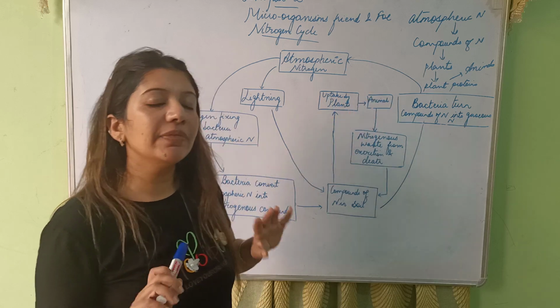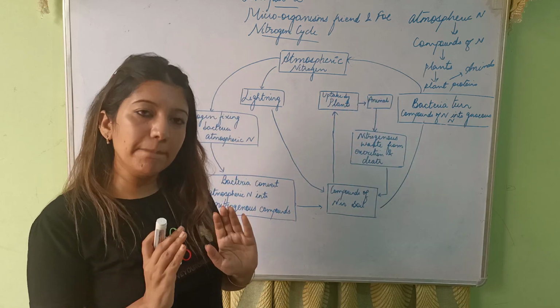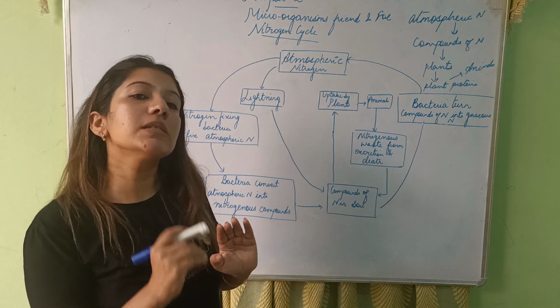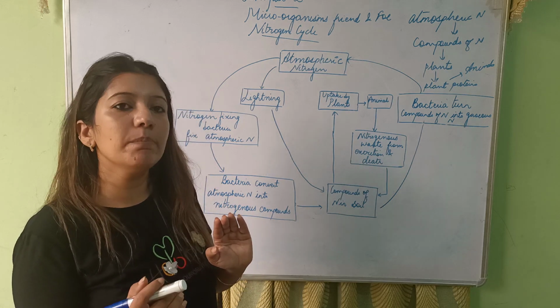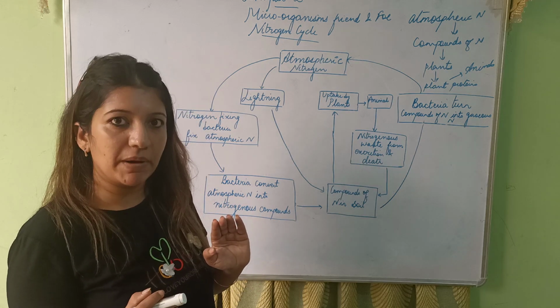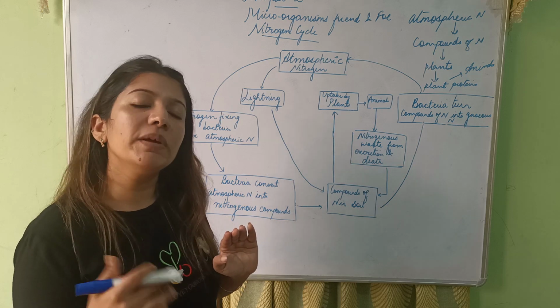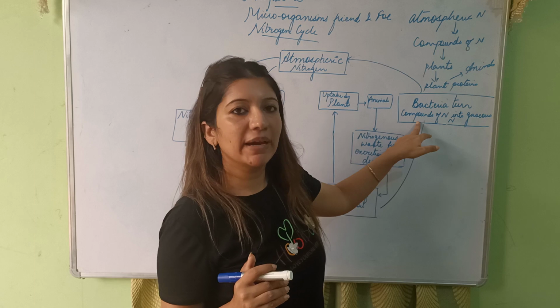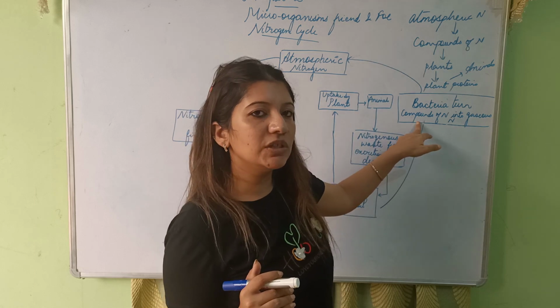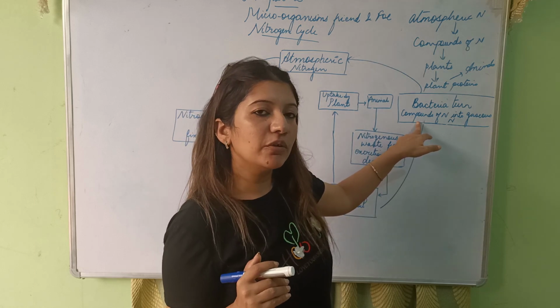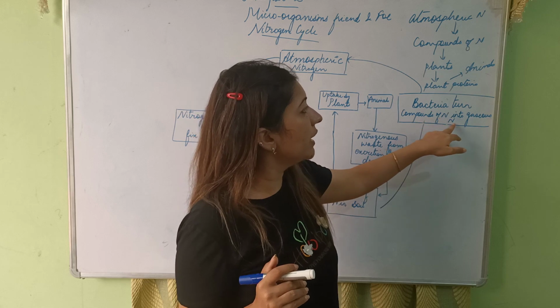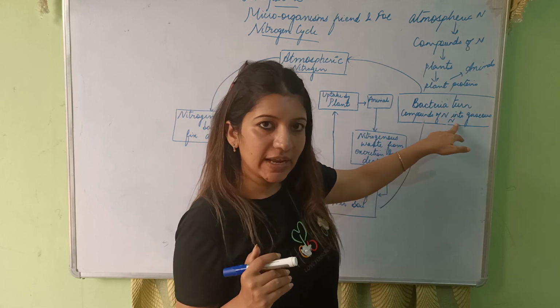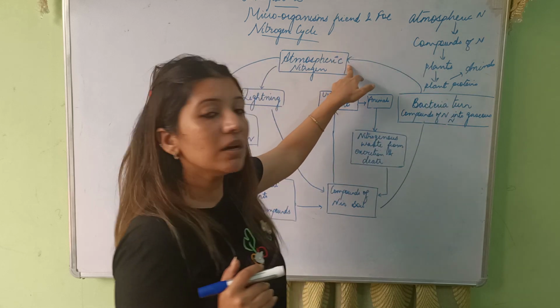After the death and decay of plants and animals, some part of the nitrogenous waste is converted by fungi and bacteria into nitrogenous compounds in the soil, to be reused again, and some of it is converted by denitrifying bacteria into gaseous nitrogen, which escapes into the atmosphere.